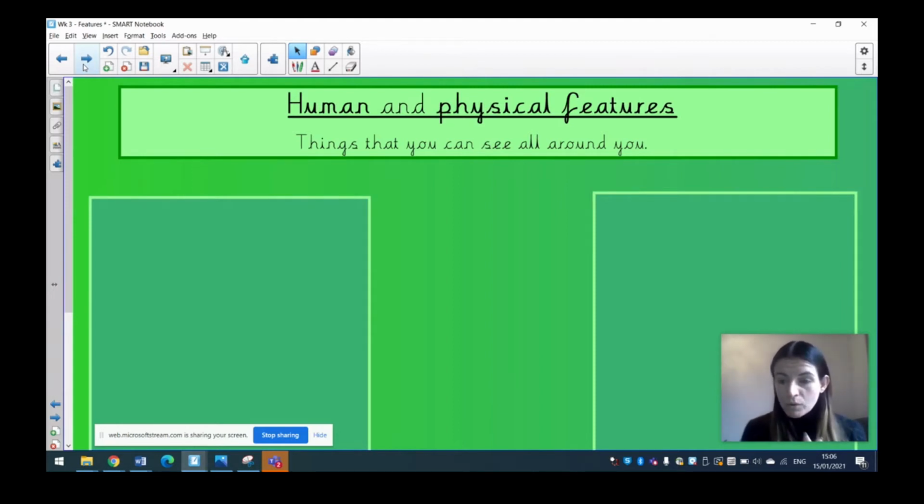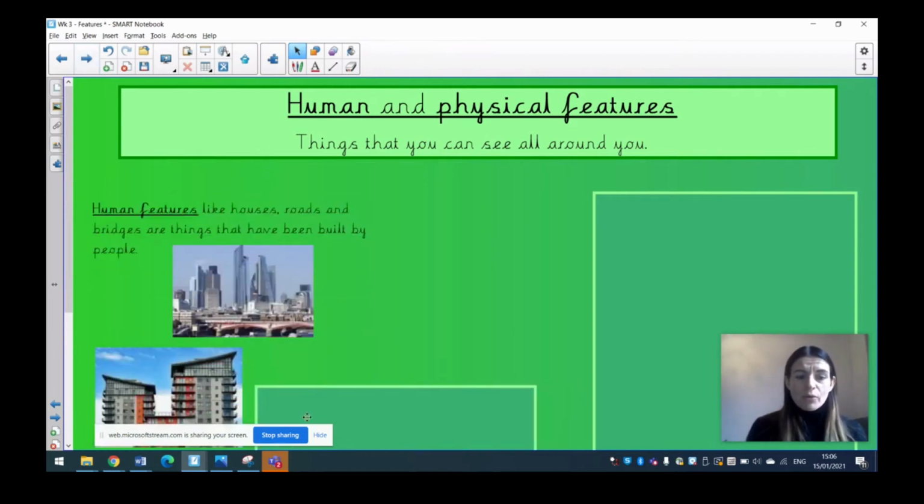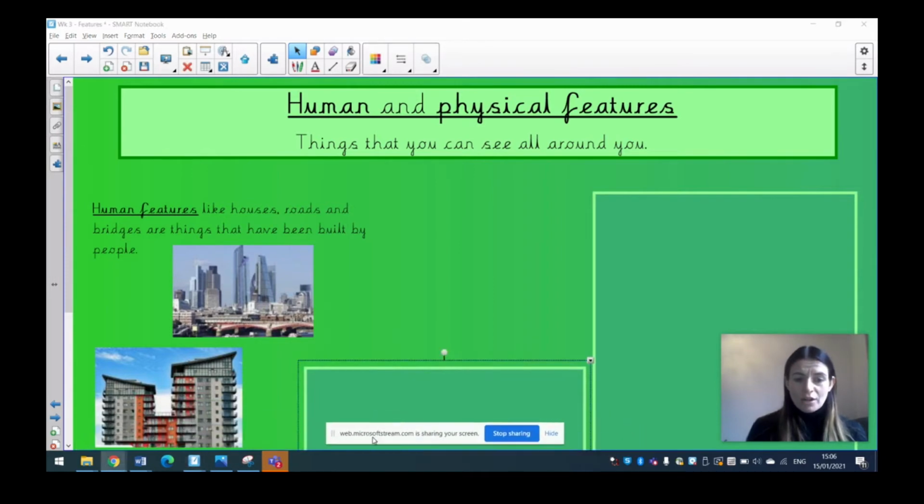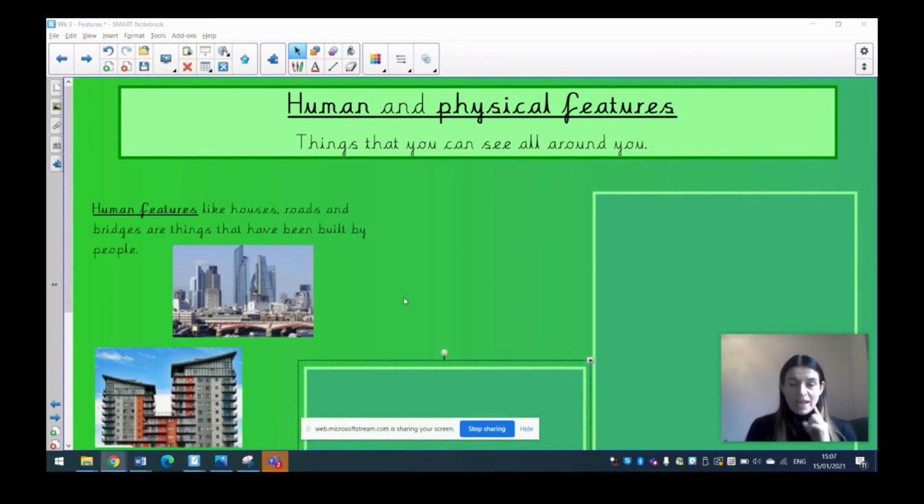So you could go for a walk and it's everything that you can see. So if we're thinking about the word human feature, it means it's something that's been put there by a human. So it's man-made is what we call it. So somebody has put it there, it's been built or it has been made. So remember the key is in the word there, human. So here we can see some examples of human features. They are like houses, roads, bridges, towns, cities. So everything that you can see that's been built up.